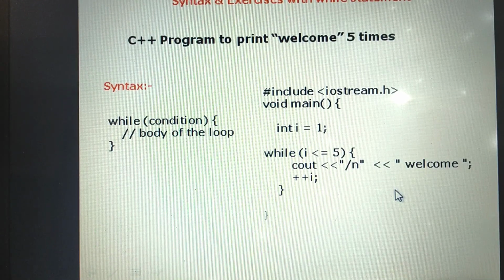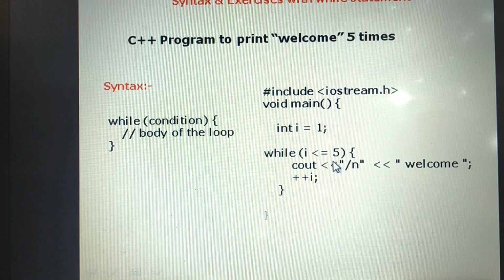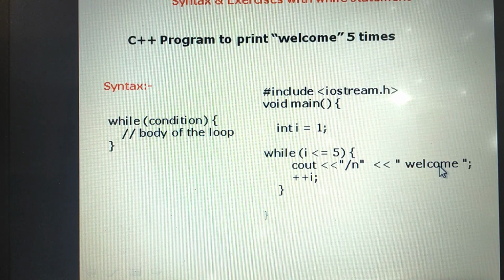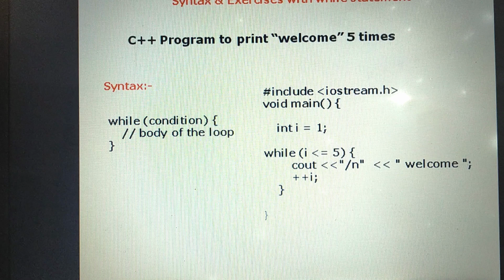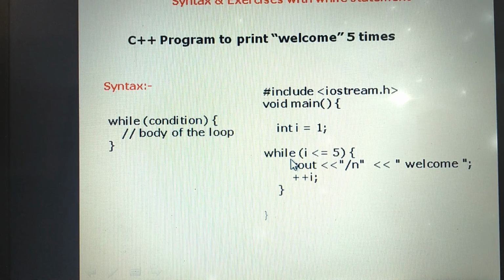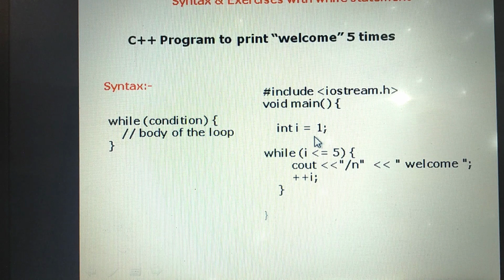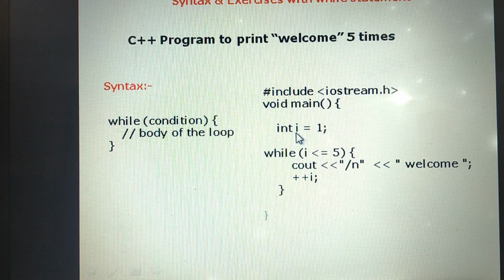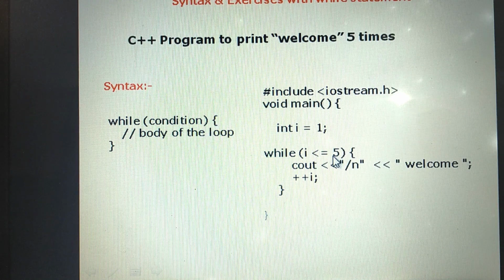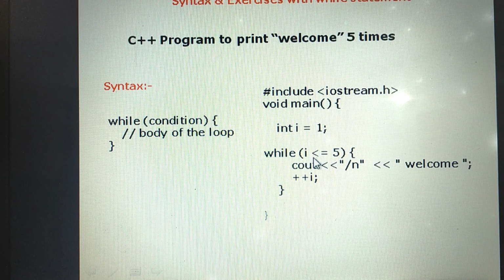This way we can make use of the do while statement in the program. Let us work with an example. This is a program to print the word welcome 5 times. How do we solve this using the while statement? First, initialize the looping variable. Here the looping variable is i, and its initial value is 1. Then the while statement starts with the keyword while, then the test expression to check the condition: i less than or equal to 5. How many times do you want to repeat the word welcome? 5 times. So while the value of i is less than or equal to 5, the body of the loop should repeat.